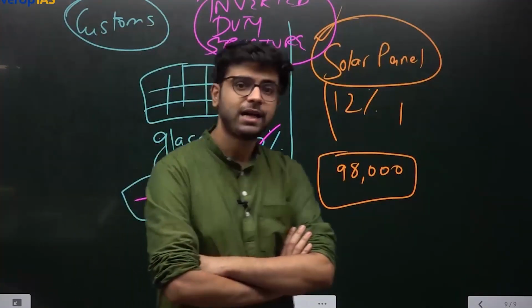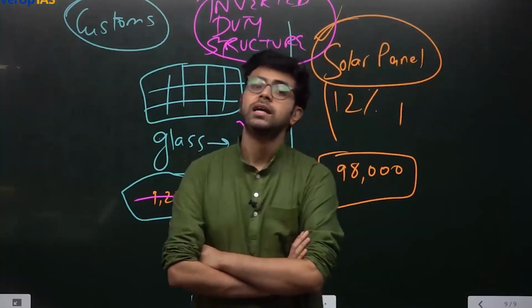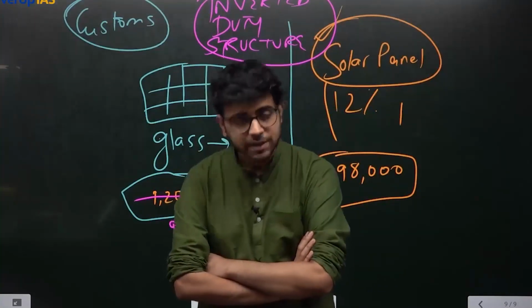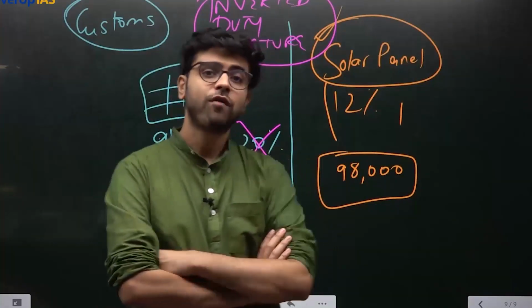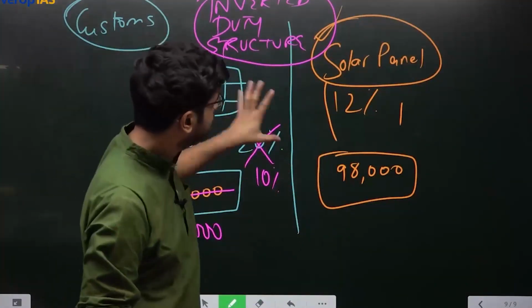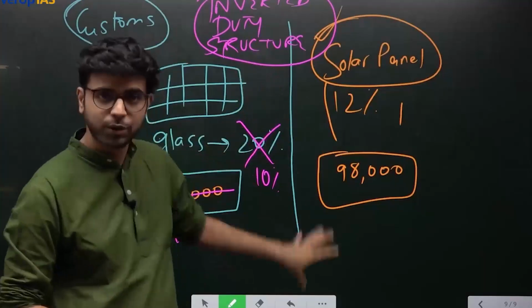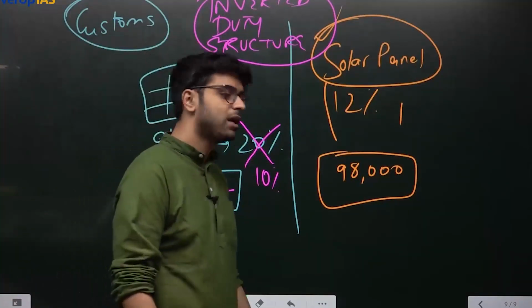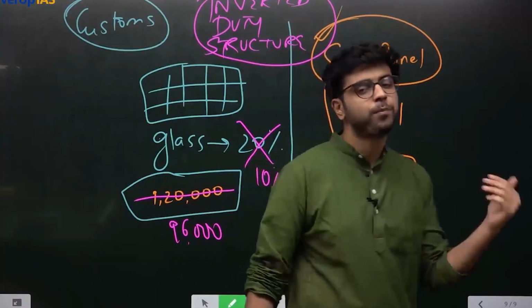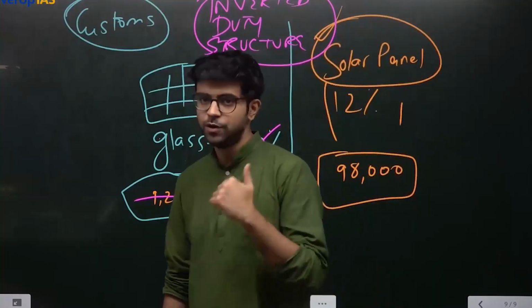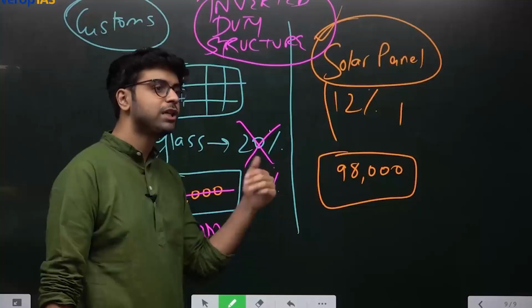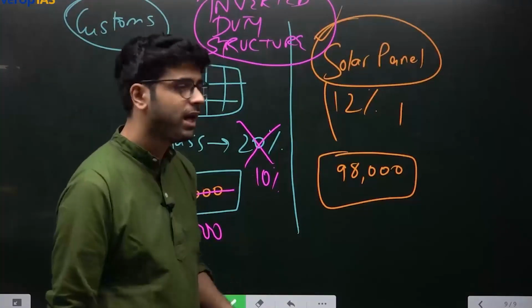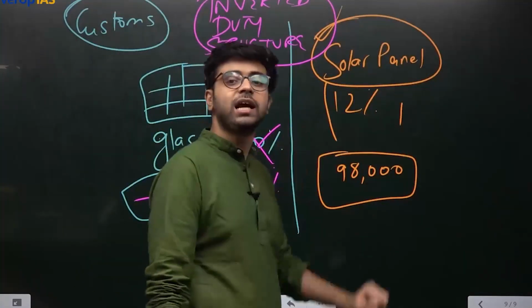Then we came to indirect taxation, where incidence is not shifted but burden can be shifted. Indirect taxes, we saw a lot of indirect taxes. One of them was customs. One of the major problems of customs is the problem of inverted duty structure. Customs is a tax on imports. When you import something, you have to pay customs duty. But if importing the finished product is cheaper than importing its raw material and making something and selling in India, then manufacturing in India is discouraged.